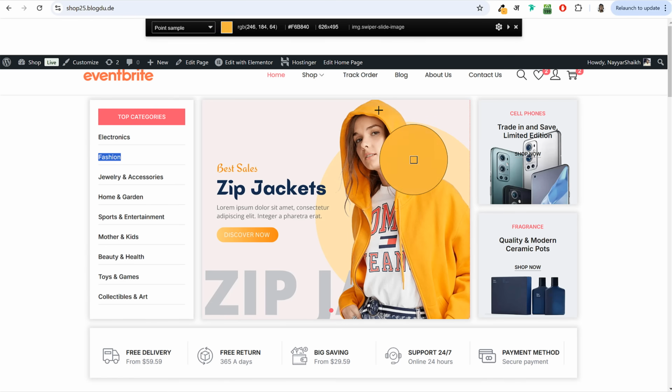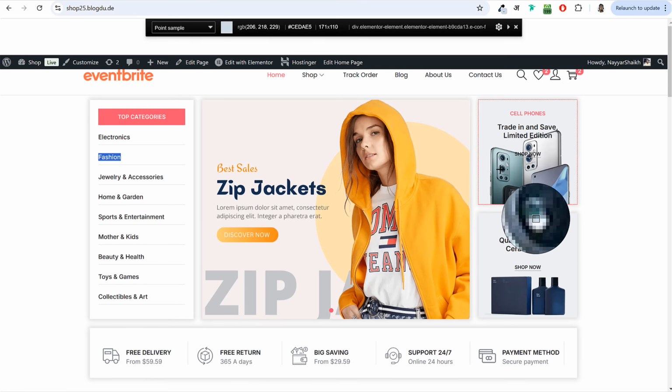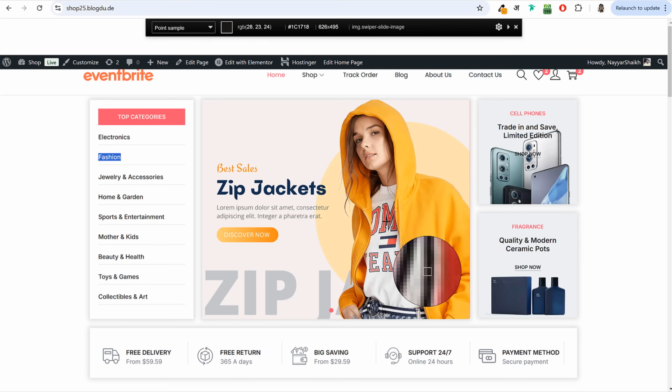It also works on images, not just on text and these pages. Wherever you bring your mouse cursor, it will give you the color code. For example, if I want to get the color code of this thing, I'll just click on that, and as you can see at top, it gives me the color code FFE3AF. Once you click on that, it will automatically copy the color code for you. So you can just paste it wherever you want.